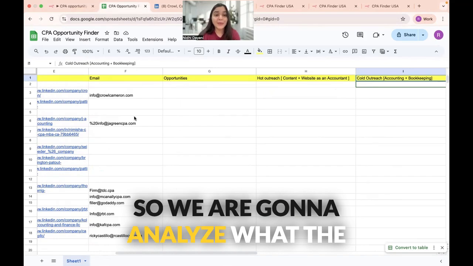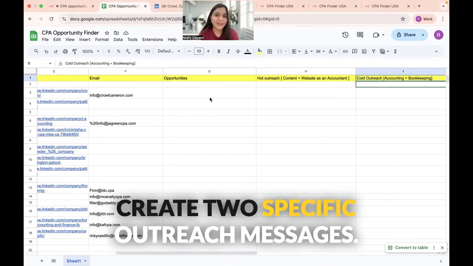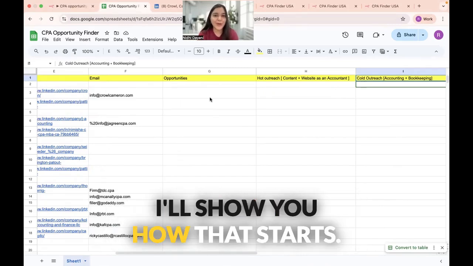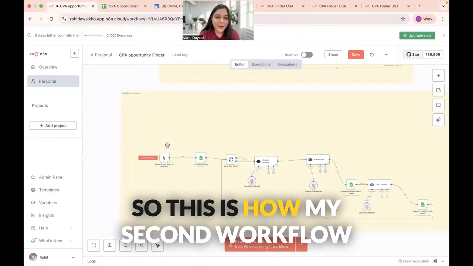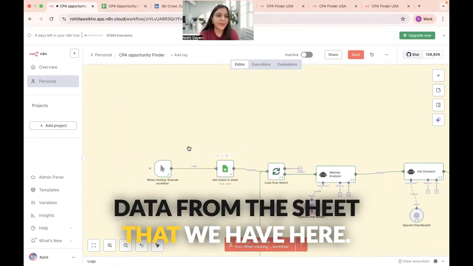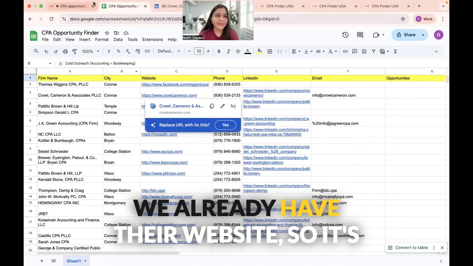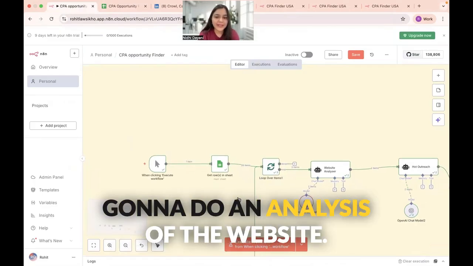So we're going to analyze what the company is currently doing, what the requirement is, and based on that, create two specific outreach messages. I'll show you how that's done. So this is how my second workflow looks like. You can see that we're going to pick up the data from the sheet that we have here. So all of the data of the firms is going to be picked up. We already have their website. So it's going to do an analysis of the website.